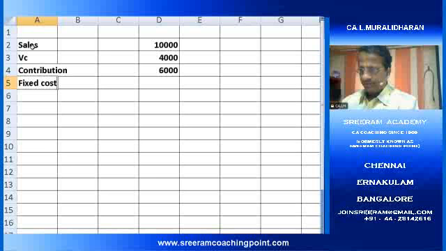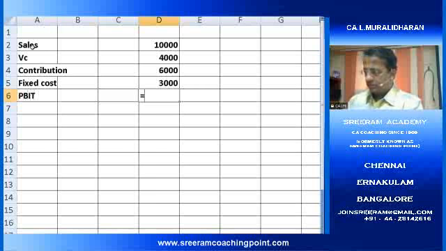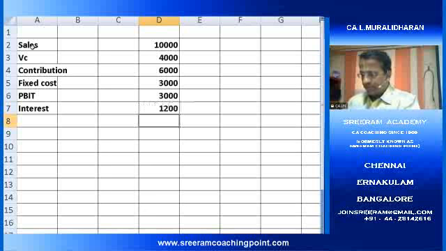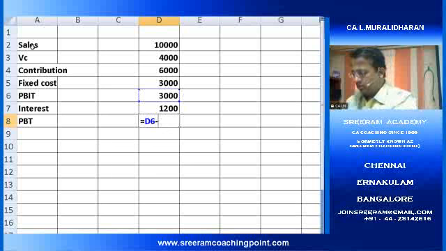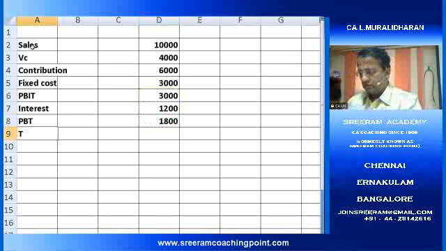Fixed cost 3,000. Profit before interest and taxation. Then interest, let's assume 1,200. Profit before taxation. Taxation, let's assume it is 33 and 1/3%.